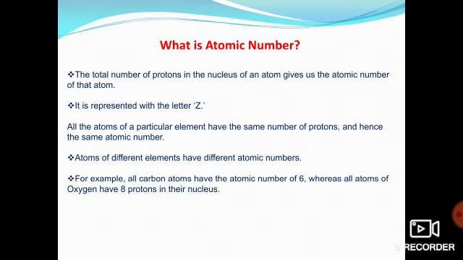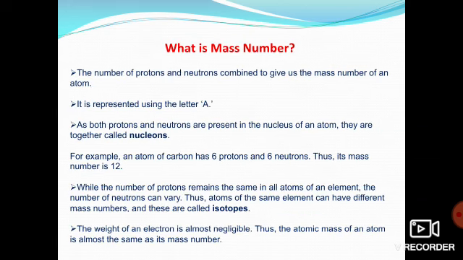All elements have different atomic numbers, and each and every element has a different atomic number. The example is also clear. If I say oxygen has an atomic number of 8, what is its proton number? Yeah, obviously it is 8, right?